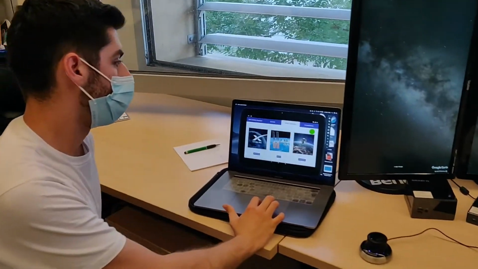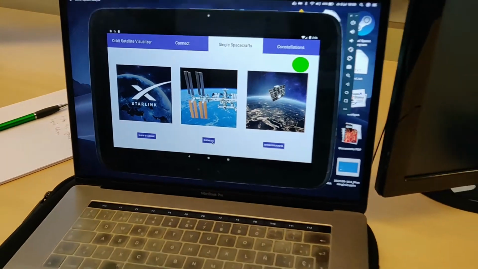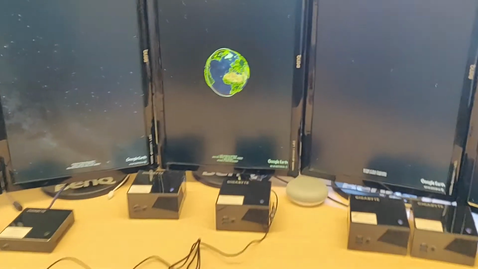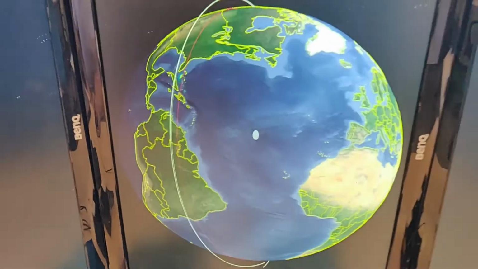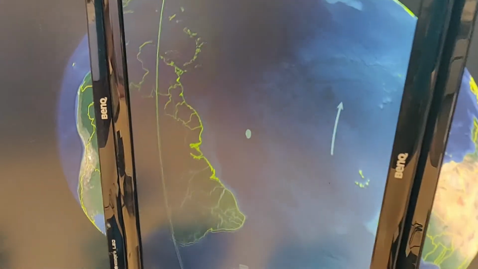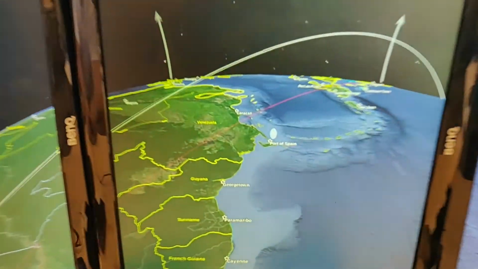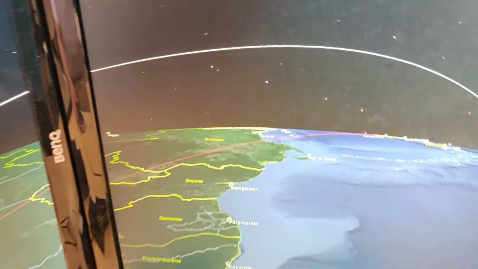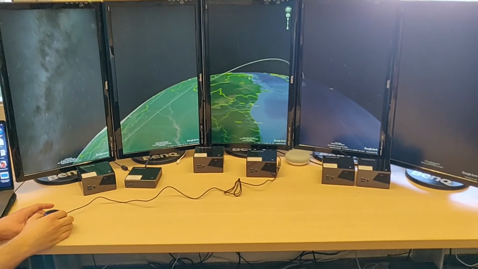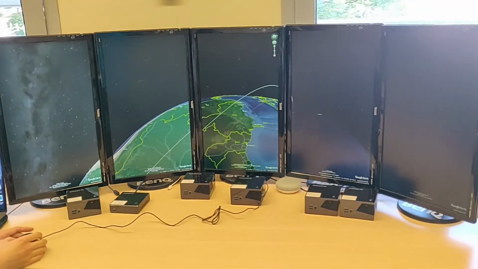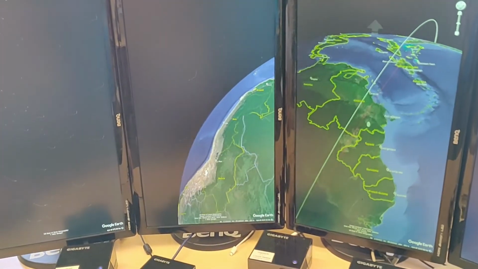For example, one thing that we can see is the International Space Station, the ISS. As we can see, we can observe its full orbit and also the height of around 500 kilometers. We have the orbit in white line, and then we have the ground track in red. This is the projection of the orbit over the Earth's surface.